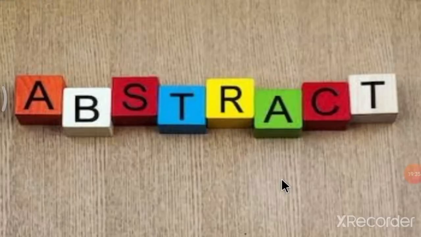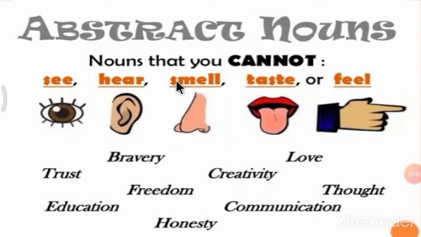Now, this is the last type of noun, that is abstract nouns. Now, let's see what abstract nouns are. Abstract nouns are nouns that you cannot see. I have written in bold, cannot. You cannot hear, you cannot smell, you cannot taste, or you cannot feel physically. That is bravery, trust, education, freedom, creativity, love, thought, communication, honesty.